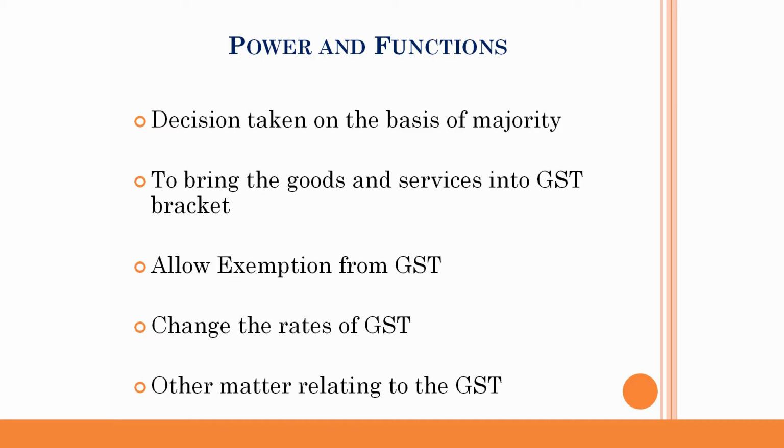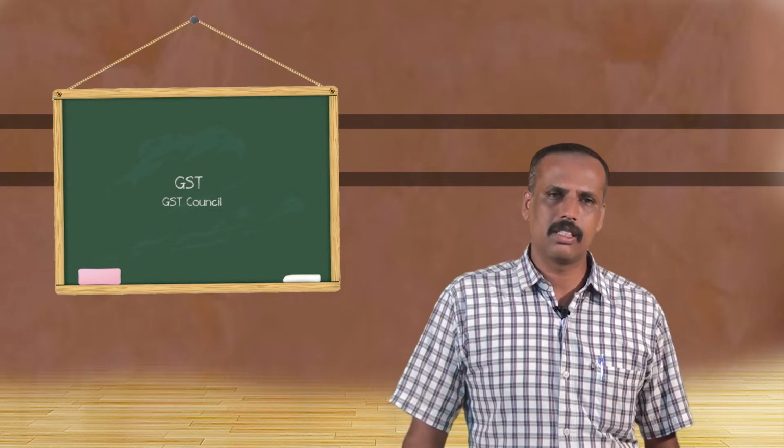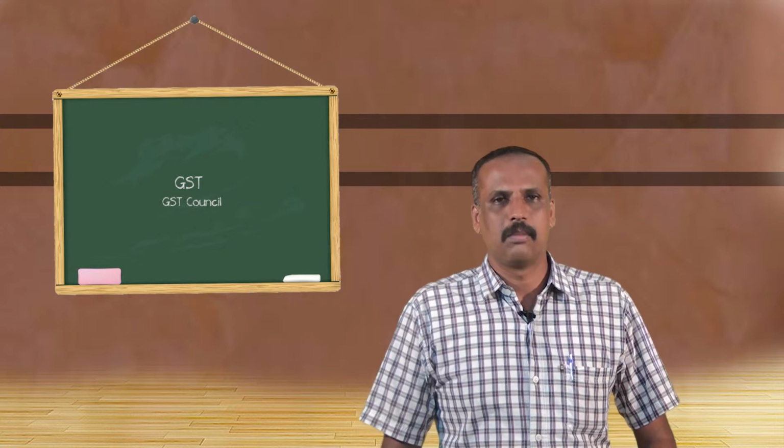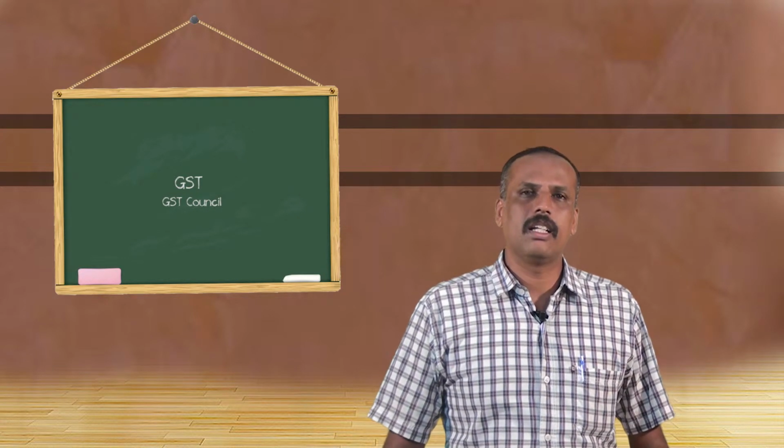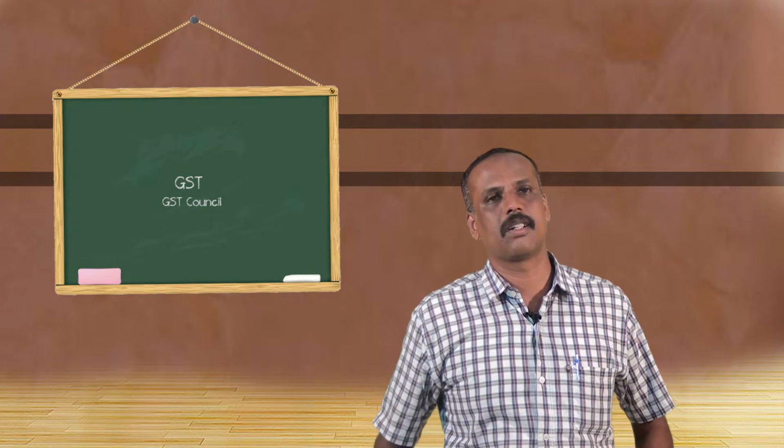And sometimes some goods are in the GST bracket, but on the basis of a decision taken by the GST Council members, they will be withdrawn. Any product already in the GST bracket may be removed from GST, which may be the exempted category. Of course, some products may be allowed GST exemption on the basis of GST Council majority, and the rate of GST will be changed on the basis of the decisions in the GST Council meeting.